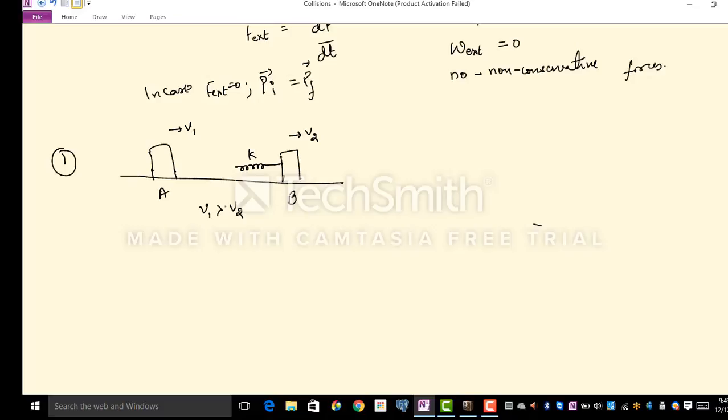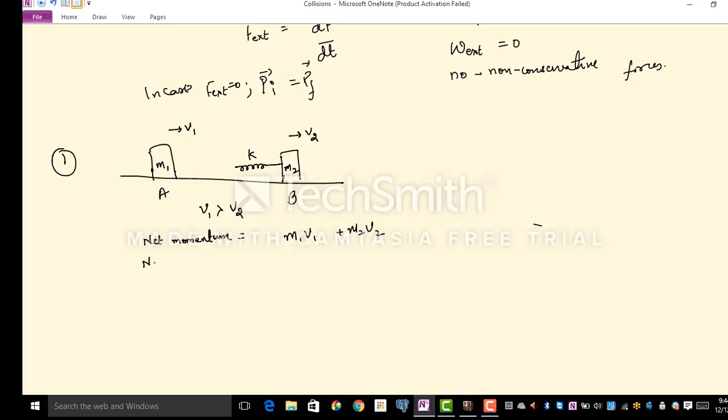Now, at this instant, I want you to write down two steps. First step, I want you to write down the net momentum, which would be simply m1 v1 plus m2 v2. I'm really sorry, name this as m1 and call this as m2.